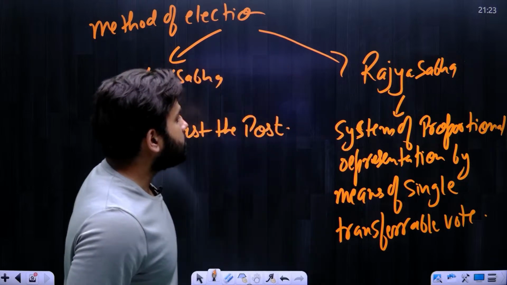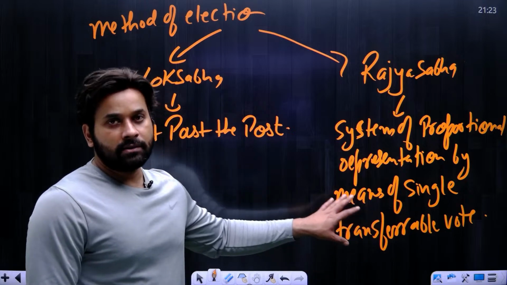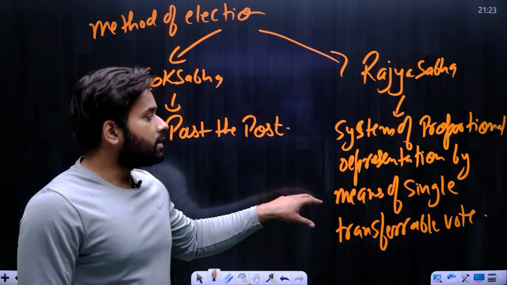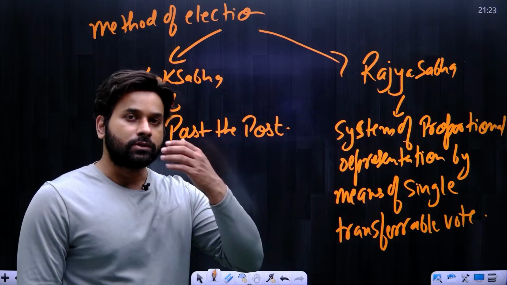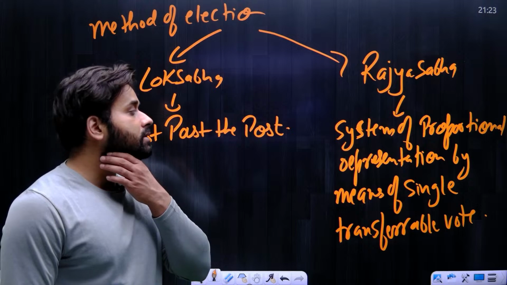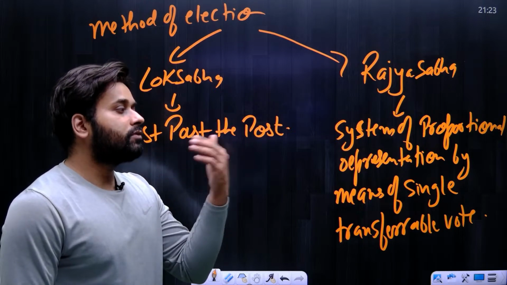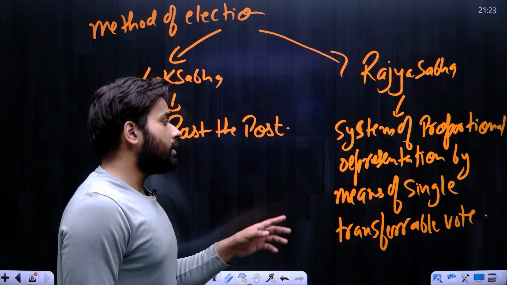This method is considered to be far better than first past the post, because here the seats are allotted on the basis of proportion, or on the basis of the strength they have.